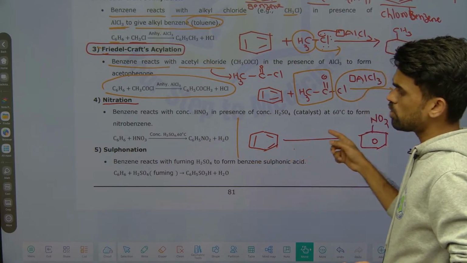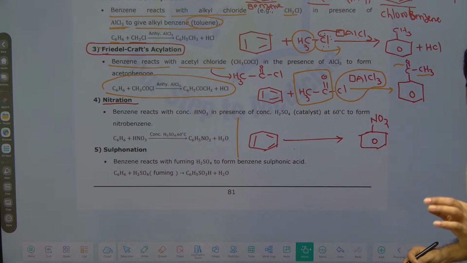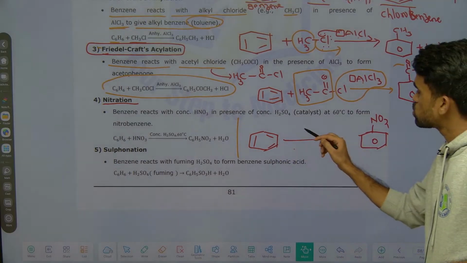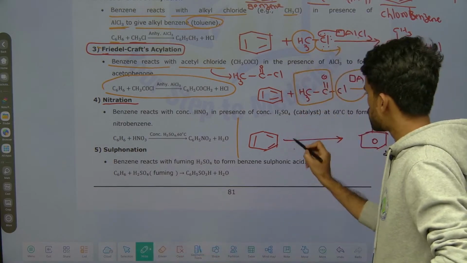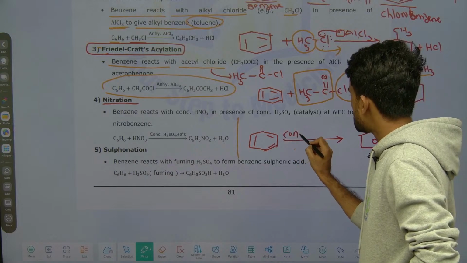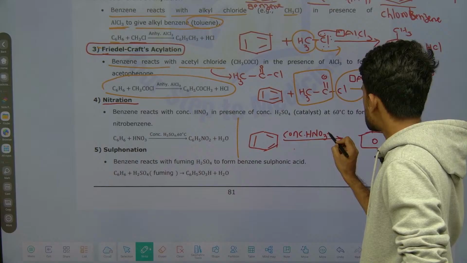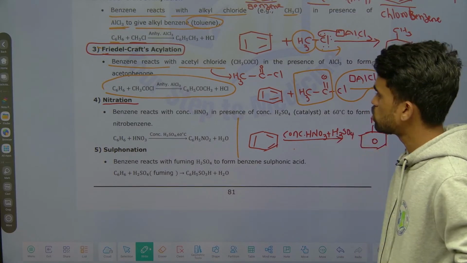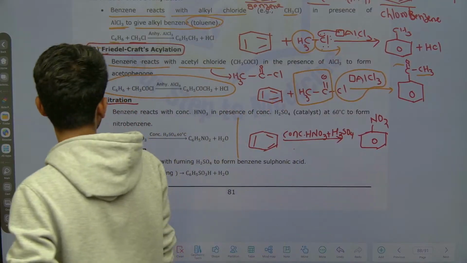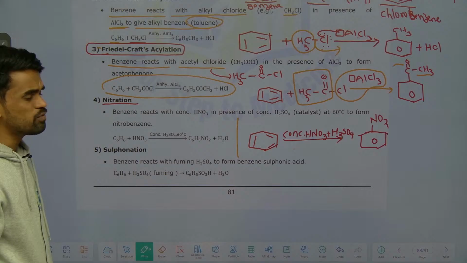What we are doing now is nitration, so benzene converts into nitrobenzene. But for this conversion, what is a suitable reagent you need to take here? That is concentrated HNO3. Concentrated HNO3 plus sulfuric acid mixture should be considered here. What are the two things we have to take? Concentrated HNO3 plus sulfuric acid mixture.